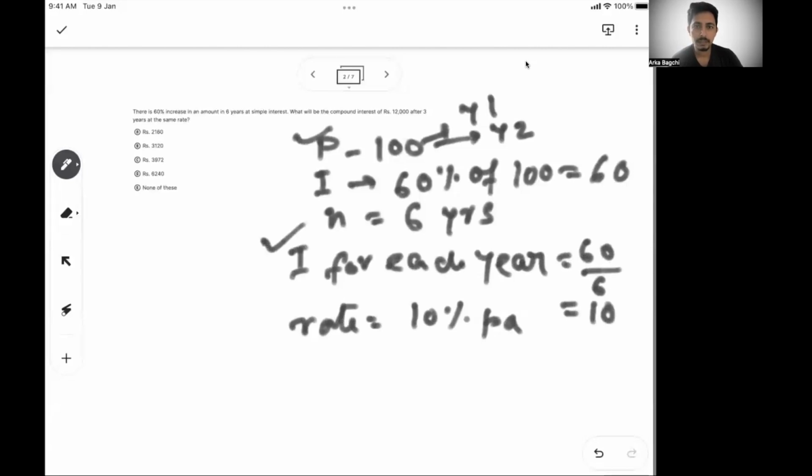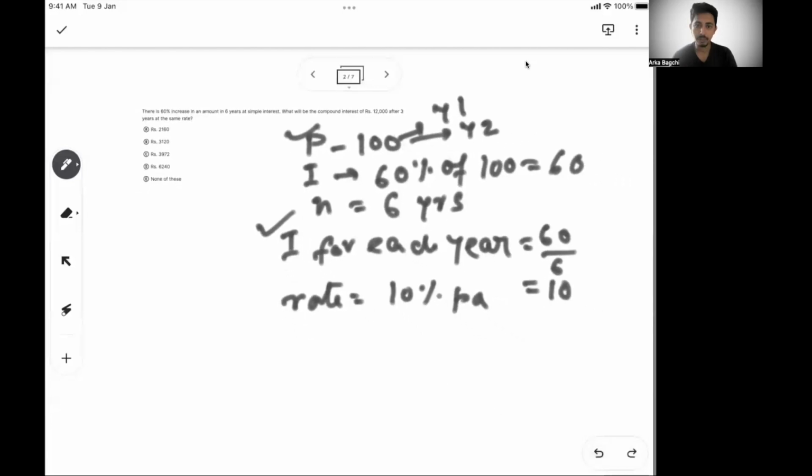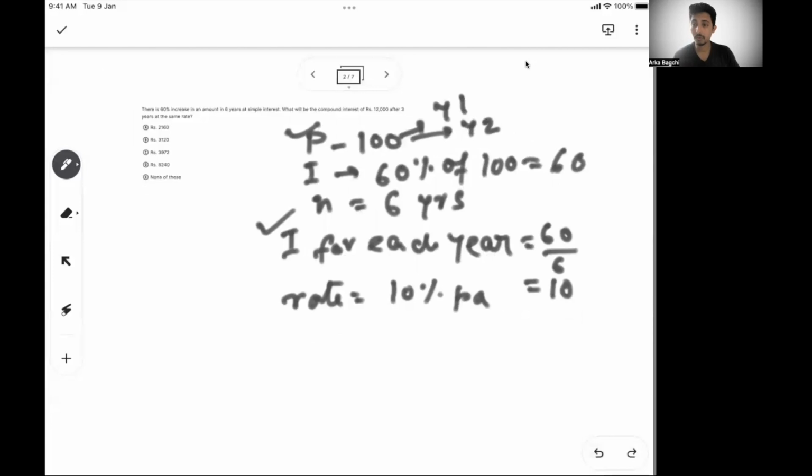Now what they said: what will be the compound interest on 12,000 after 3 years at the same rate? Okay, so when it comes to compound interest, we know there are a couple of ways we can calculate this. One is the successive percentage formula. So 10% for the first year, in the second year it is 10%, and in year 3 also it is 10%.